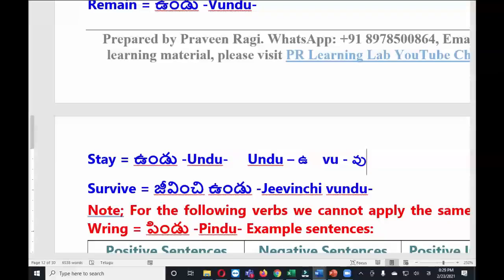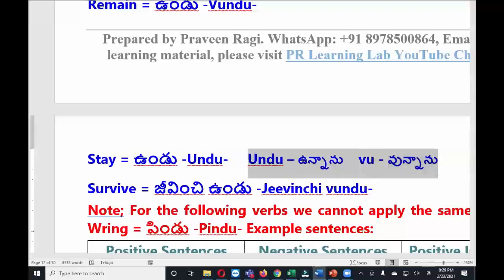But in spoken Telugu and written Telugu it is more common to use this word when we want to write. For example, unnanu, this is u sound only, but we also write like this, unnanu. This is also in use, but when we write this one we need to read it as unnanu. Hope you understand the difference between u and wu. Yes, I do, Praveen garu.